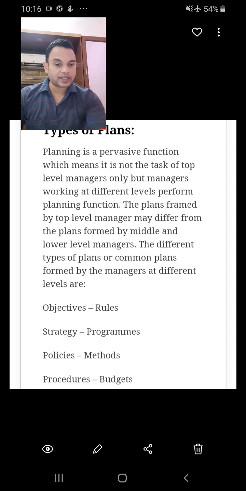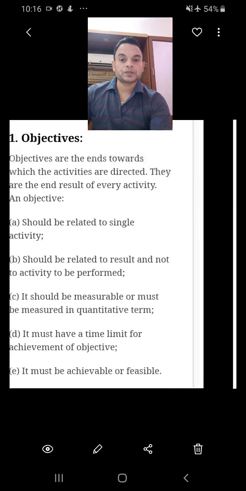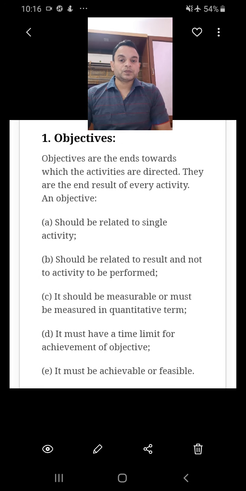objective, policies, rules, strategy, programs, policy, method, procedures, and budget. Now in each of the points you have to remember the key point. When you talk about this topic, you have to remember the key points of the topic. Let us start with the objective.